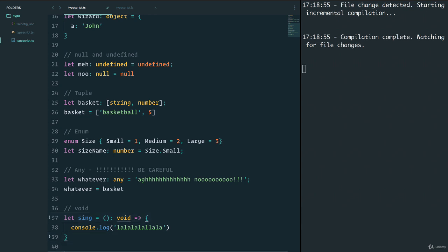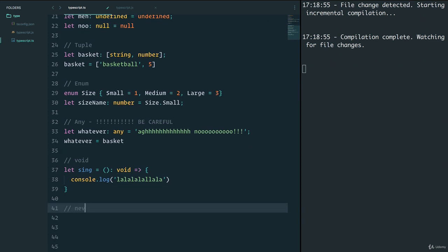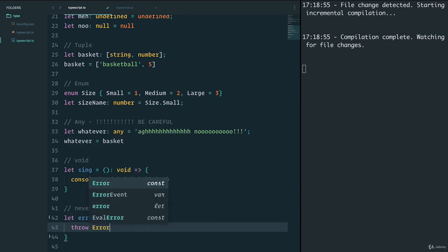There's also a type of never. Now this is a tough one. What do you think it does? Let me show you by code. We can say let error equal to the error function that simply throws an error.